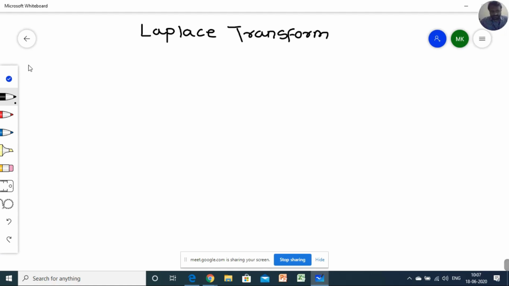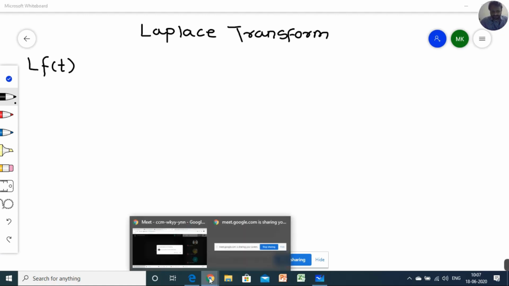So mathematical definition of Laplace transform is Laplace of f of t.